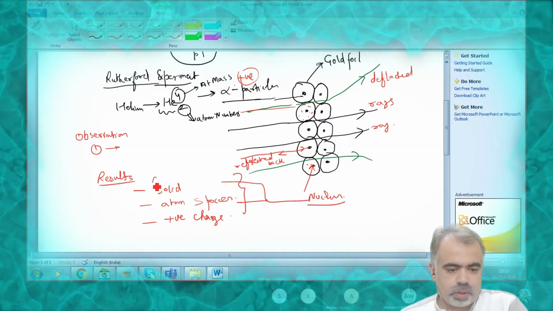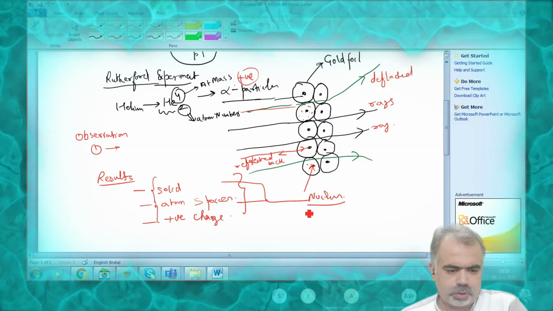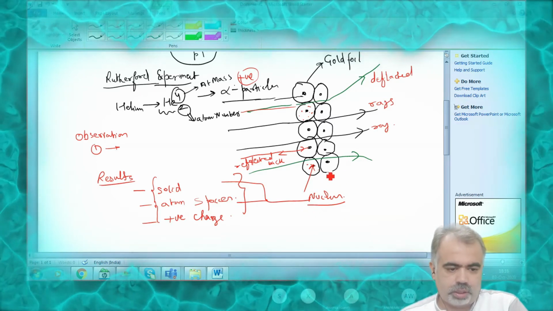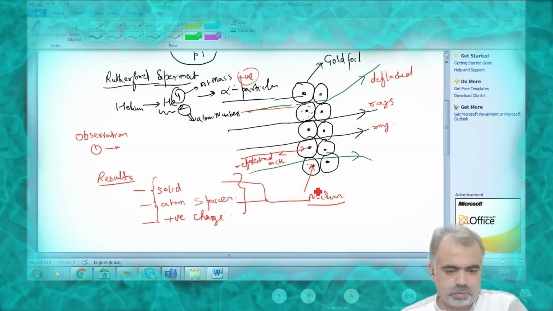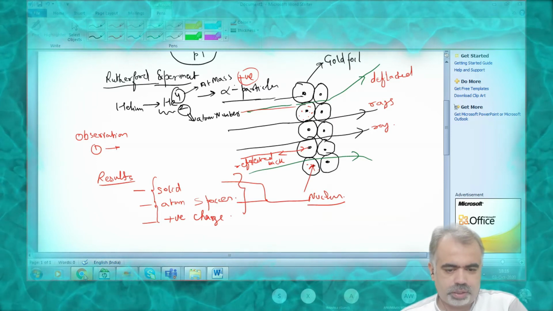This shows the nucleus must have the positive charge. So these are the three results, but still he made one mistake. He did not fully explain the structure of the atom clearly.